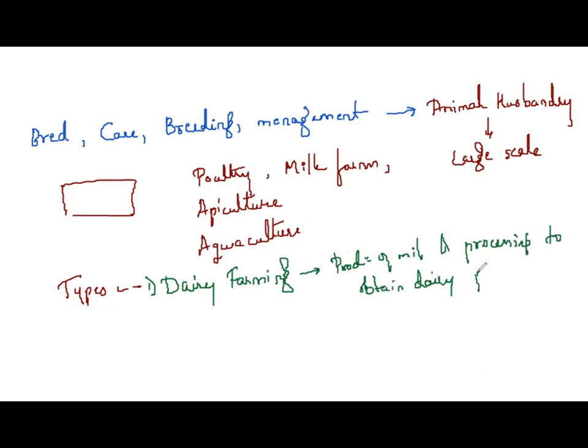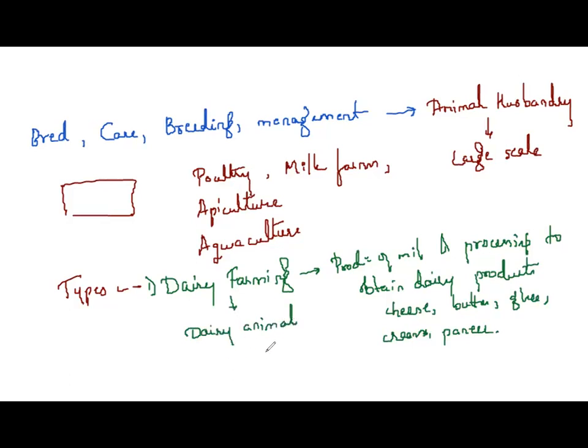And what are these dairy products? Dairy products are nothing but milk products, which include your cheese, your butter, ghee, cream, paneer. Yes, what all things we eat. So many things are dairy products. And it involves management of dairy animals. Which are those dairy animals? It is cows, buffaloes, sheep, and goat.